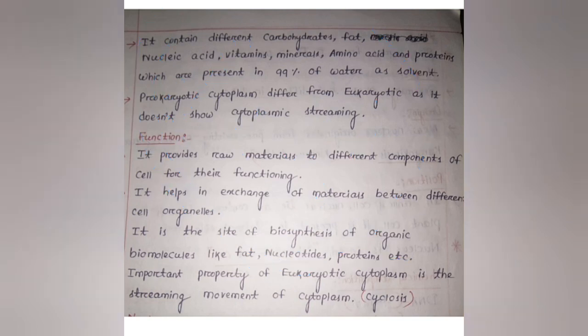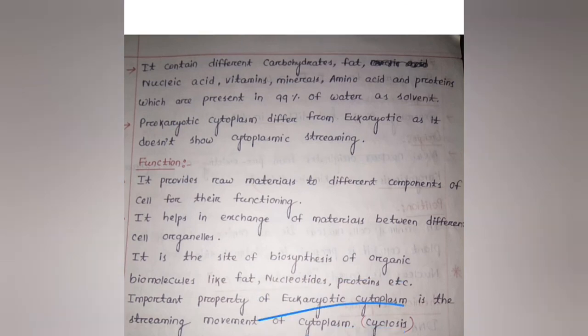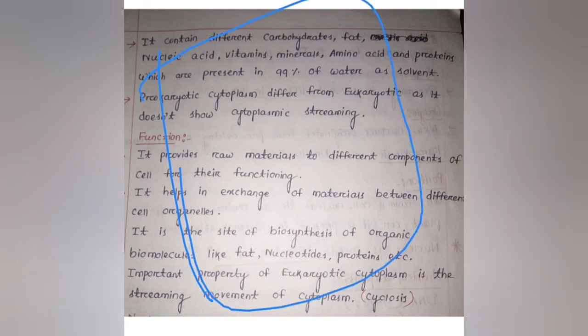And the most important property of eukaryotic cytoplasm. Eukaryotic means plant cell and animal cell, which have a well organized nucleus. Here the movement of cytoplasm is cyclosis. As it is fluid in nature, the movement is cyclosis in nature.